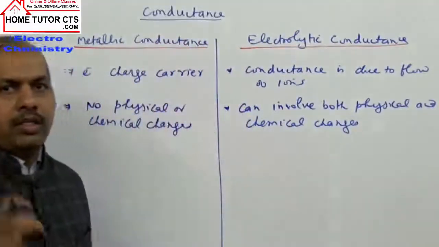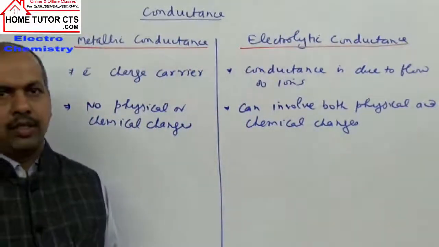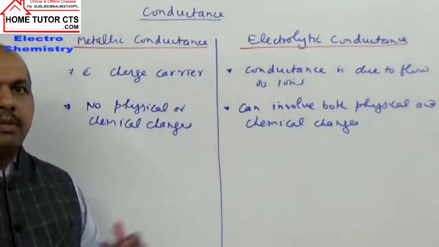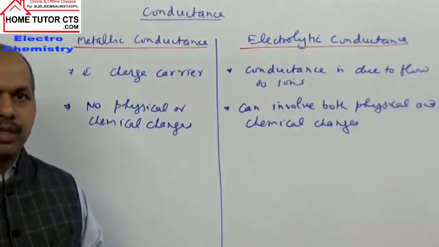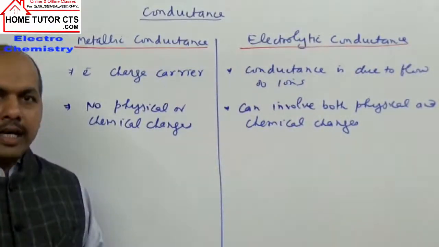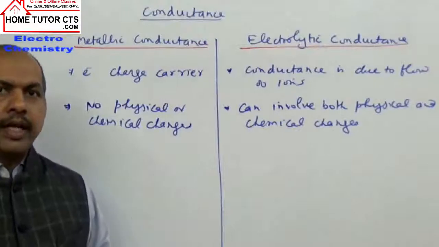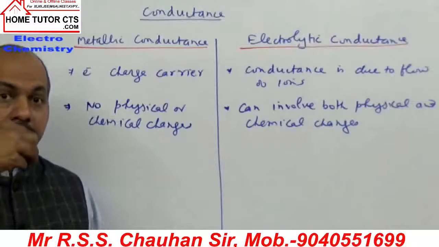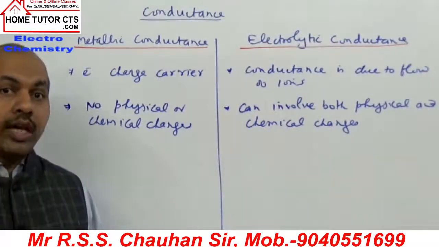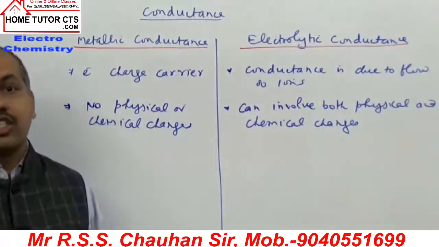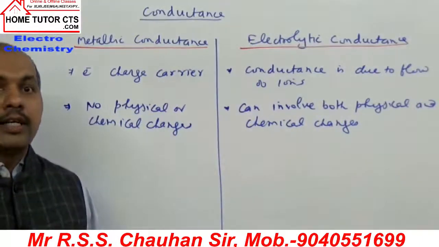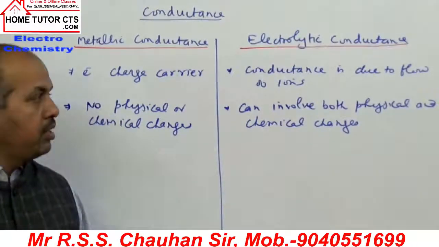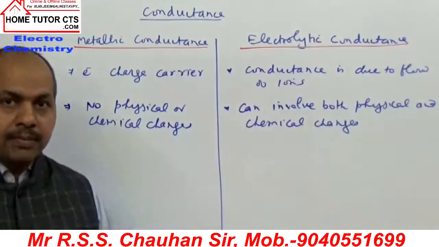If you recall the topic electrolysis, what was happening there? We have a solution, molten or aqueous, which contains anions and cations. Anions go to the anode, and at the anode an oxidation reaction takes place. Cations go to the cathode, and at the cathode a reduction reaction takes place. So they involve definite redox reactions. That is called chemical change.